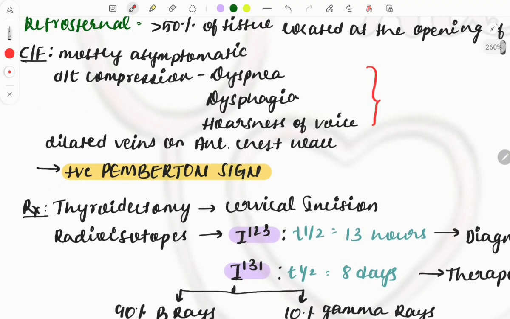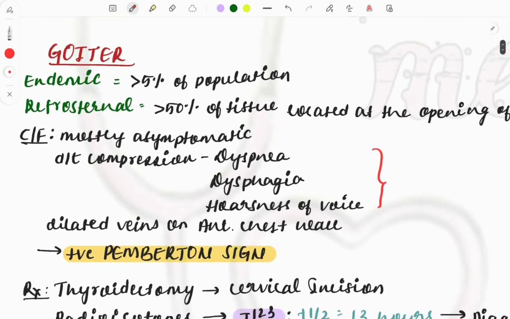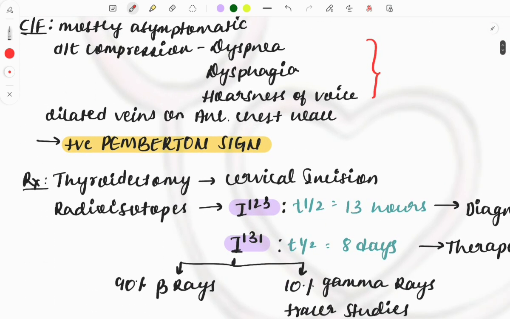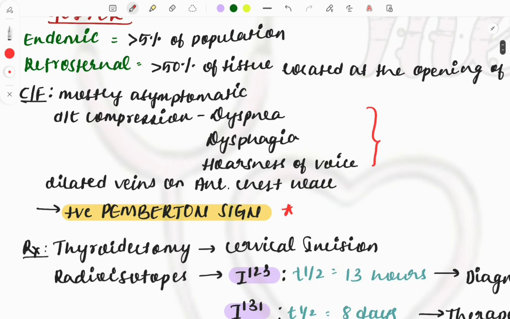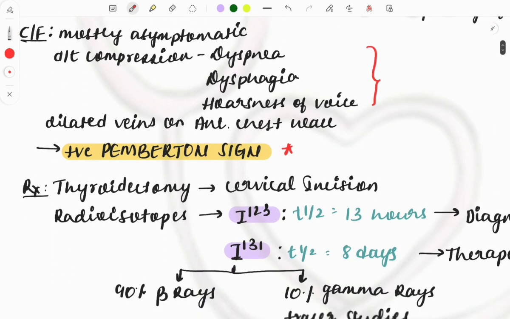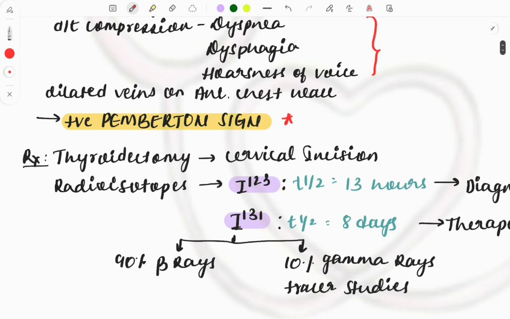It is mostly asymptomatic. If at all any symptoms are there, then there will be dyspnea, dysphagia and hoarseness of the voice. An important finding is dilated veins on the anterior neck wall, which is given the name positive Pemberton sign. Remember this sign, and whenever this question is asked, think in terms of the goiter. This is like a piece of cake which will be given in the question.